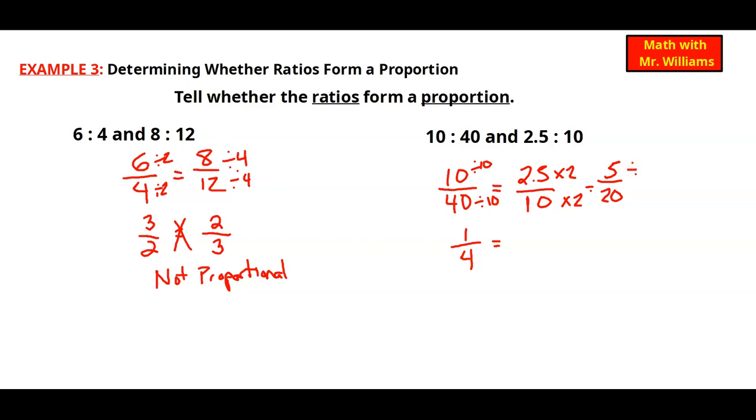Now I can simplify. So what goes into 5 and 20? Well, 5 goes into both, so I'm going to divide by 5. 5 divided by 5 is 1, and 20 divided by 5 is 4. So these are the same fractions, so these are proportional.